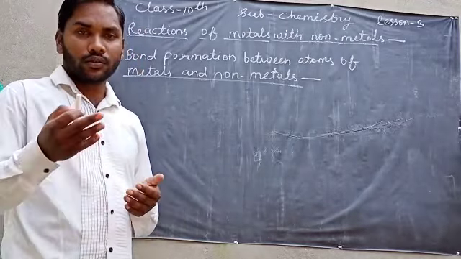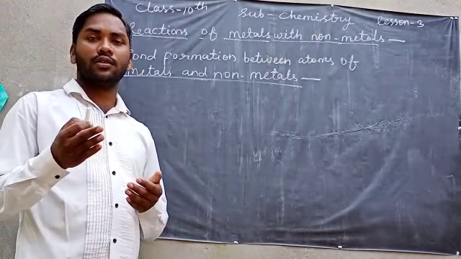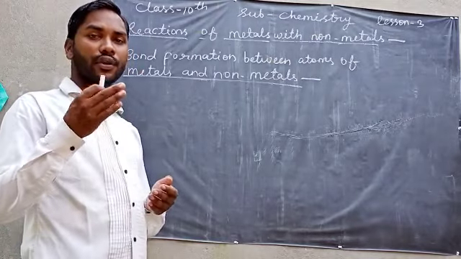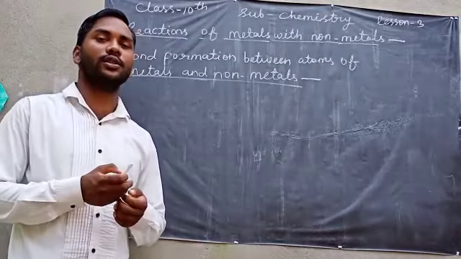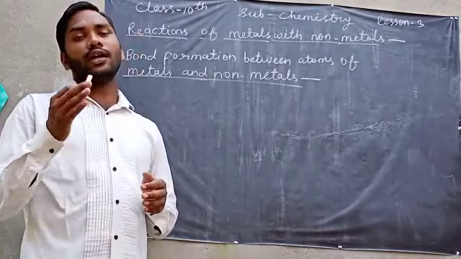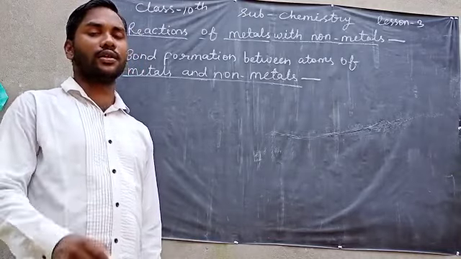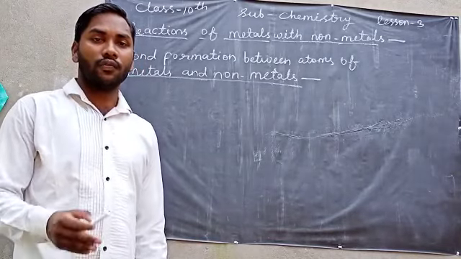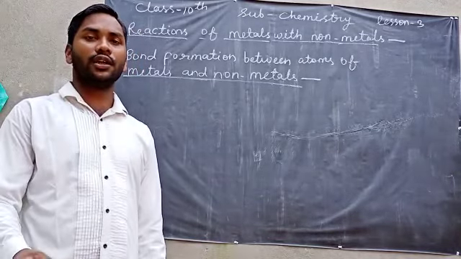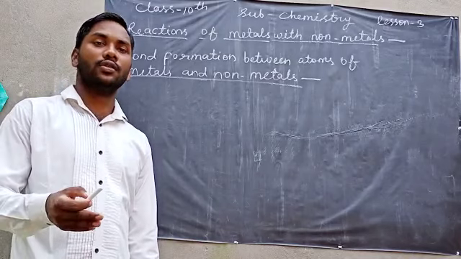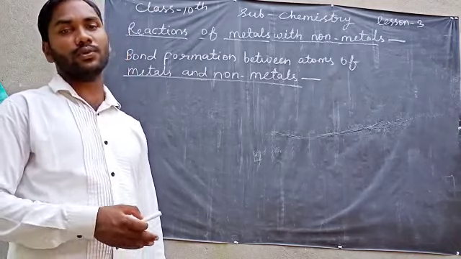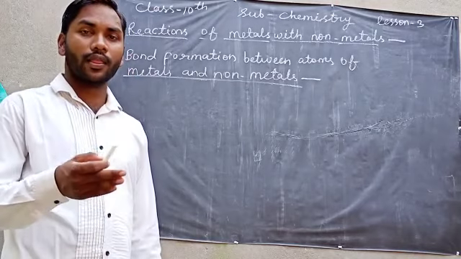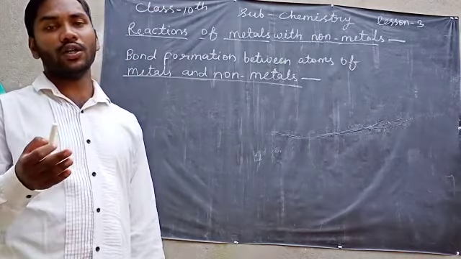So, now we will discuss the bond formation between atoms of metals and non-metals. As I told you, all the atoms want to get stability, thus they transfer electrons, and due to this transfer of electrons there will be a bond between them.